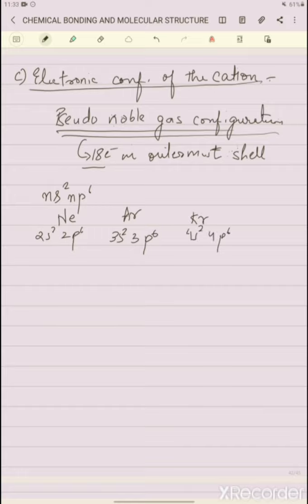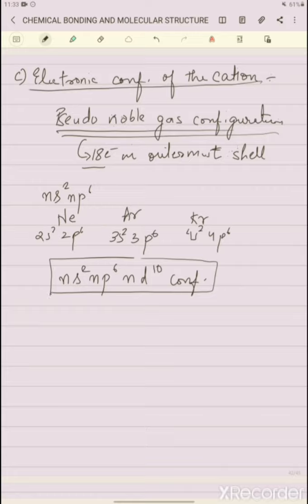Here pseudo means having this configuration ns2 np6 nd10. How many electrons? 10 plus 6 is 16, plus 2 is 18 electrons. So the atoms or cations which have this ns2 np6 nd10 configuration have greater polarizing power